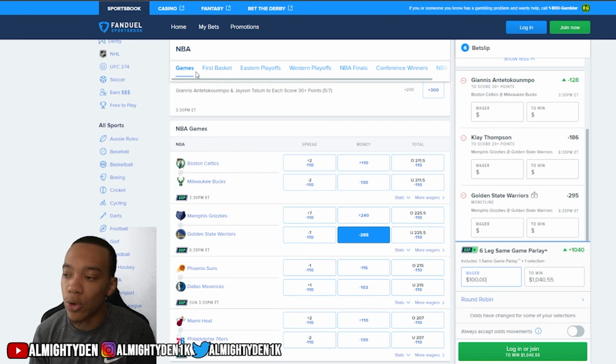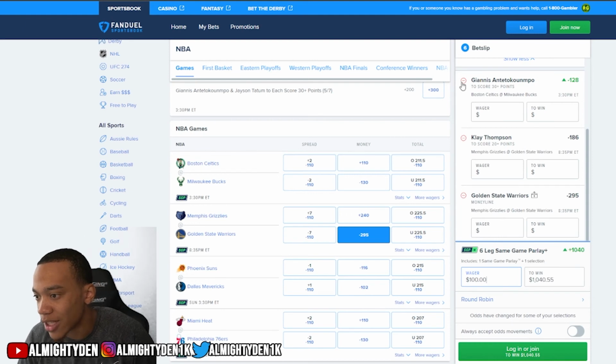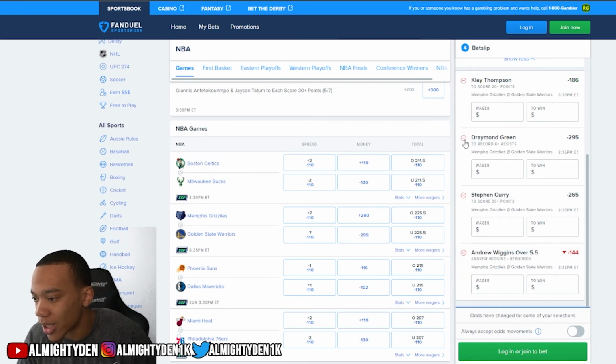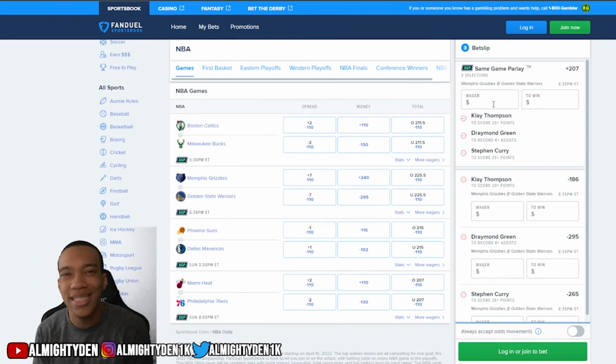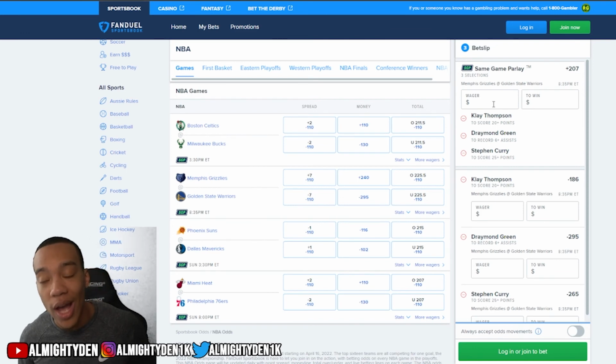But you know, if you were to have only 2 of these things, of course, like if you took Giannis off, or if you took Golden State off, and let's just say you just had these 3 things right here. You see, that's only 207. You see, that's kind of likely to happen there. When you keep adding these legs, even though a lot of these legs are likely to happen, the more variables you have, the less likely it is to hit. That's just the nature of the game right there.